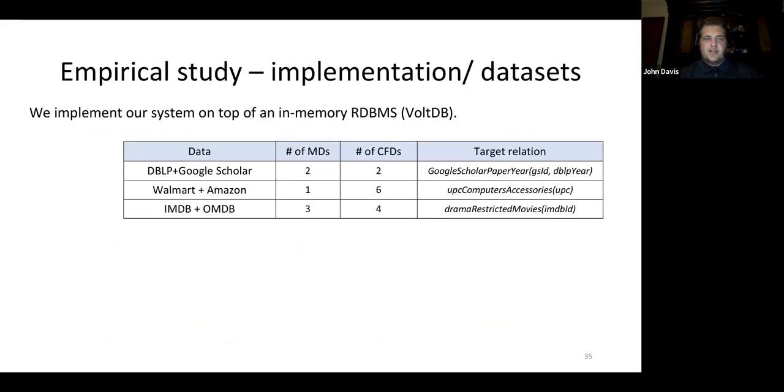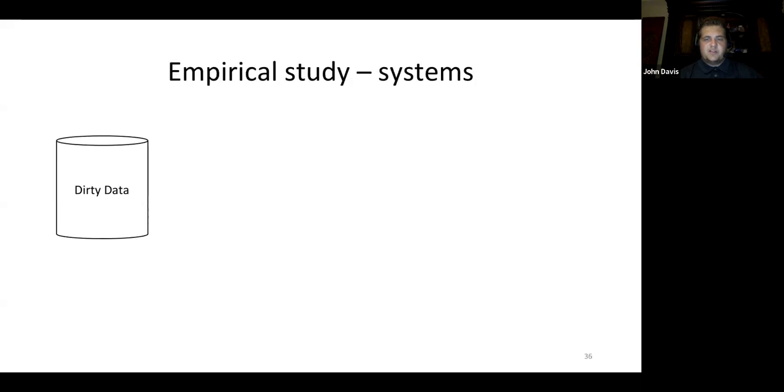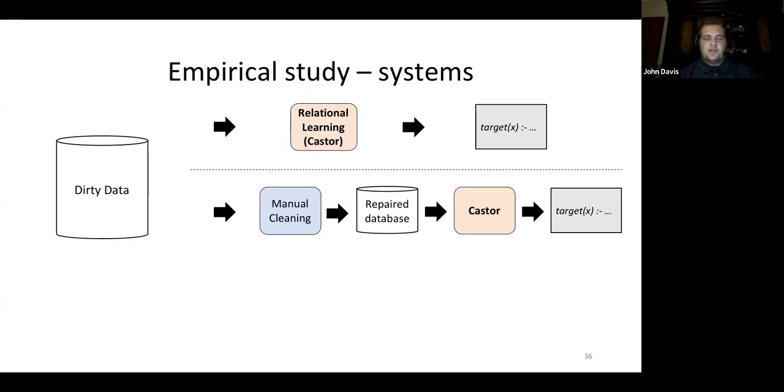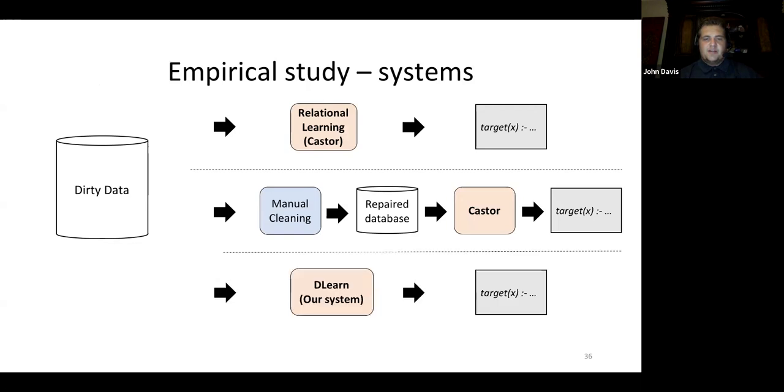Our empirical study implements DLearn on top of an in-memory relational database, VoltDB. We use 3 different sets of 2 data sets with varying levels of matching dependencies and conditional functional dependencies. We compare our system, DLearn, to 2 baselines, the first being a relational learner directly over the dirty database. The second is a manual cleaning effort to create a single repair database, which is then fed into the relational learning model. The third is our system.